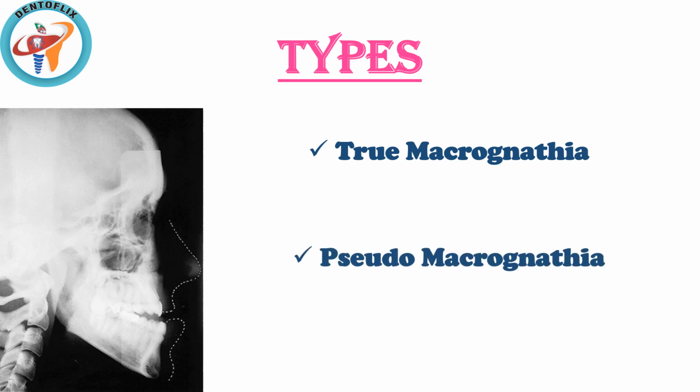Pseudomacrognathia. A normal size jaw may look larger when opposing jaw is smaller than normal in size. This condition is known as pseudomacrognathia. यहाँ पर illusion effect होता है. Illusion effect की वजह से normal size की जो jaw bone होती है वो हमें larger size की दिखाई देगी.